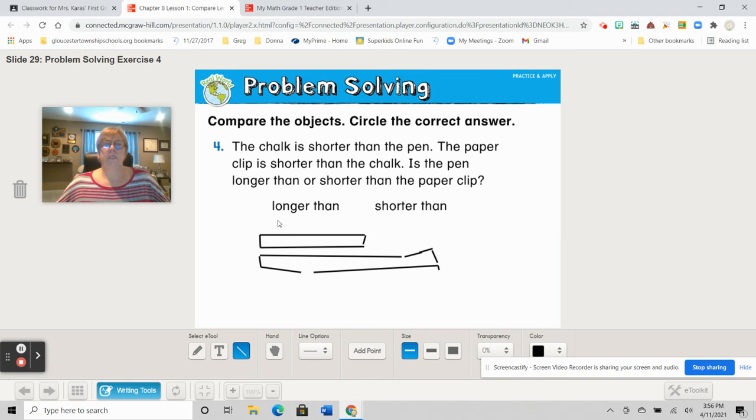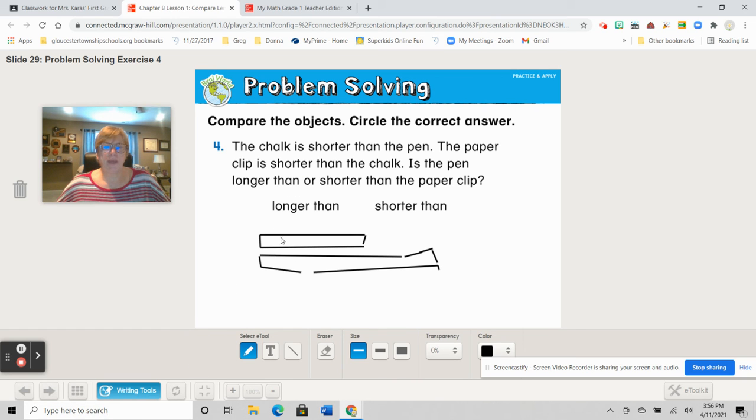Paper clip is shorter than the chalk. Okay. So let me get this in. The chalk is shorter than the pen. Here's the pen. The paper clip is shorter than the chalk. Okay, here we go. Here's the paper clip. Okay, the chalk is shorter than the pen. Here's right. And the paper clip is shorter than the chalk. Is the pen longer than or shorter than the paper clip?